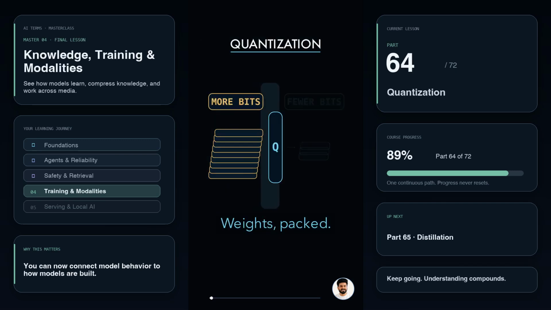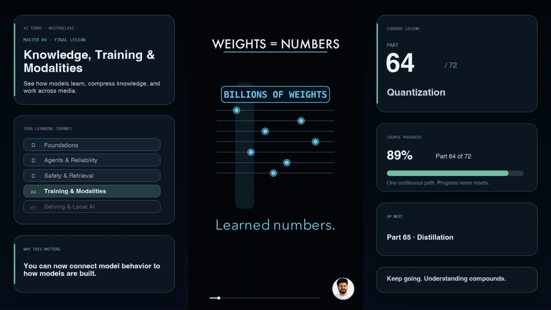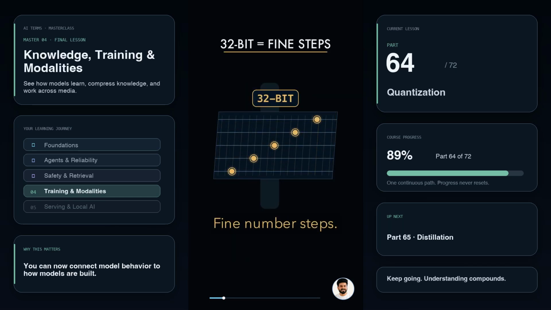Quantization makes a trained AI model smaller and faster by changing how its weights are stored. A model contains billions of learned weights. Think of each weight as a position on a number line. In a 32-bit model, that position is recorded with 32 binary digits, preserving very fine numerical steps. That detail uses memory and takes time to move through hardware.